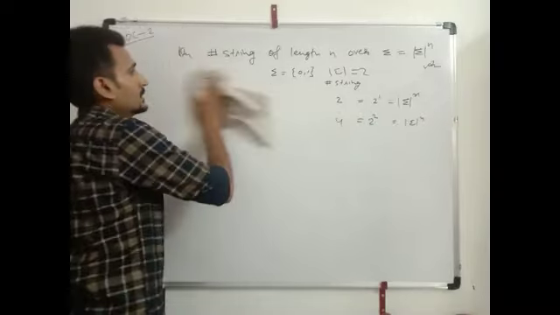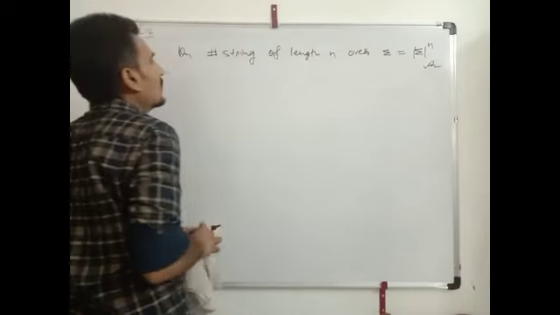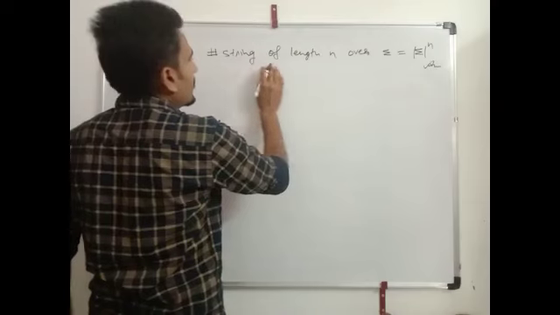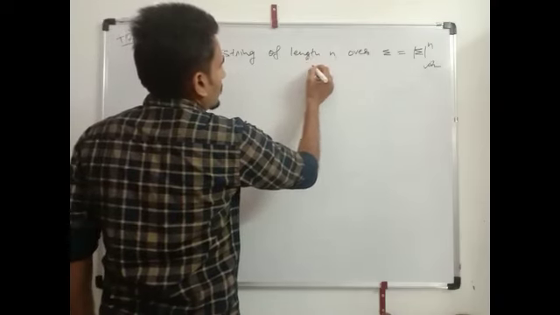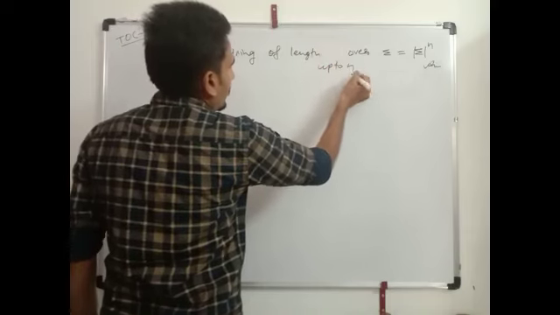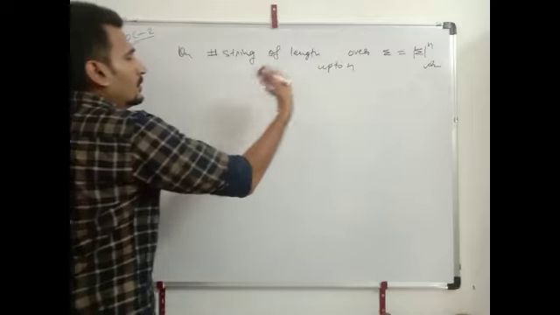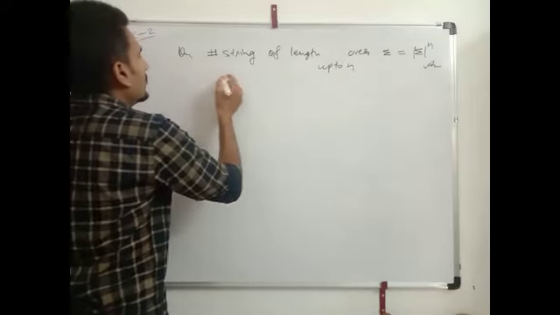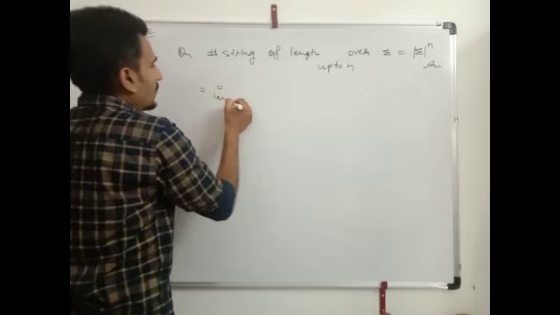चलिए नेक्स्ट क्वेश्चन डिस्कस करते हैं. नंबर ऑफ स्ट्रिंग्स ऑफ length up to n. Length up to n means 0 length, 1 length, 2 length, up to n length.